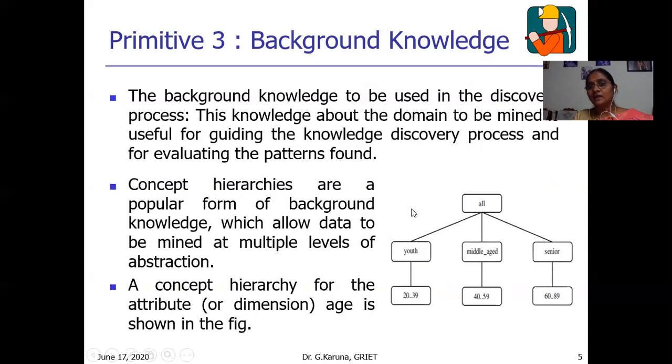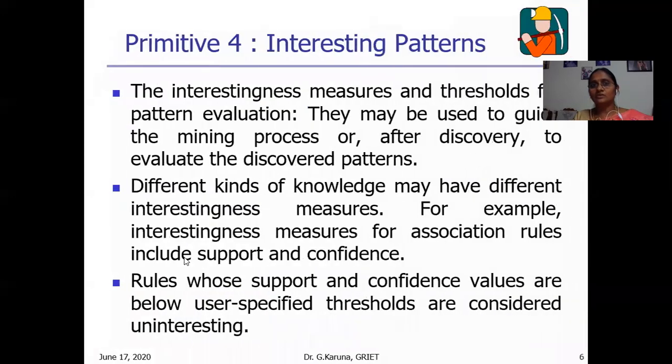Let us see, this is level 0. Level 0 is all the students, or let us take all the persons. Level 1, we are going to divide into youth, middle-aged and senior. This is level 1 of abstraction. Level 2, I'm more specific. Age is also given here. Depending upon the requirement of the task or query given by the user, at that level we are going to stop the discovery. So concept hierarchies are very, very useful.